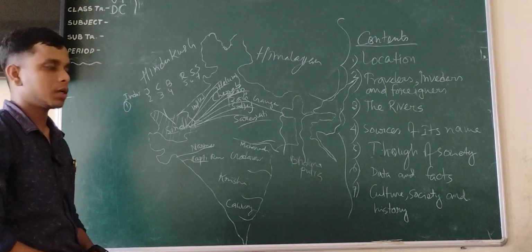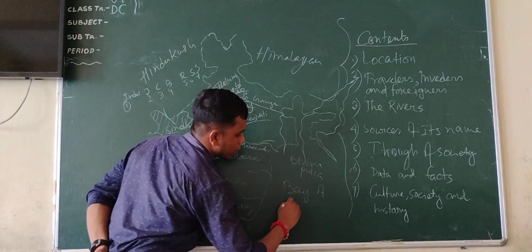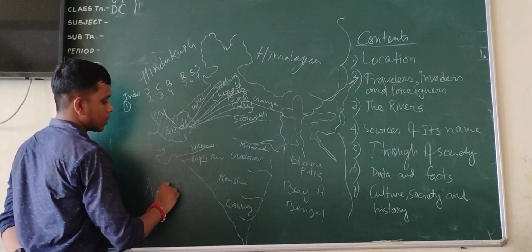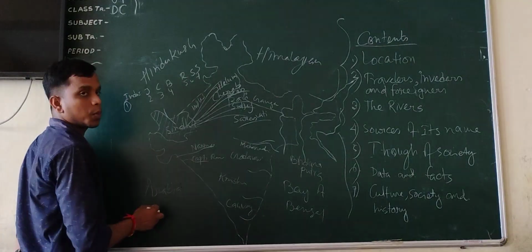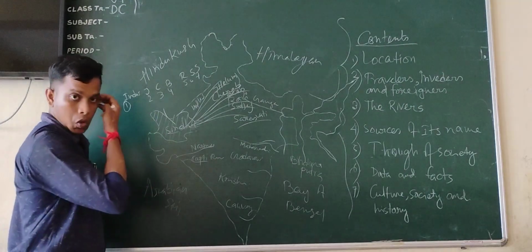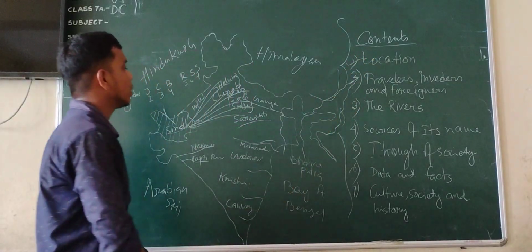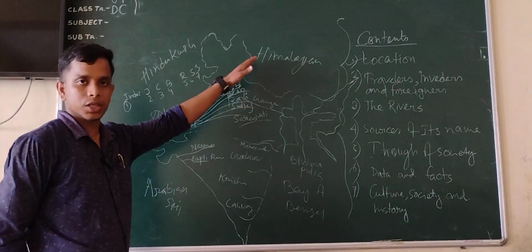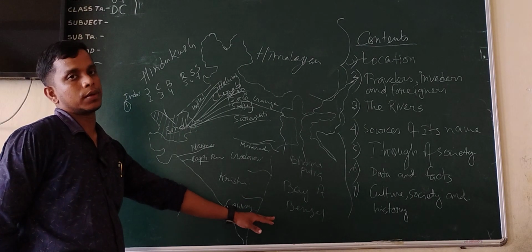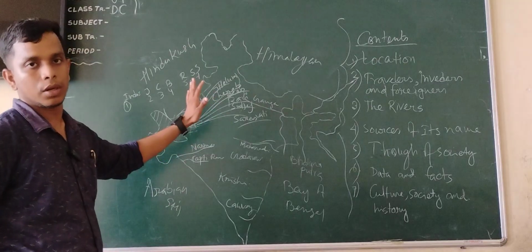Why have I written all these things? Because not only these rivers but also the Bay of Bengal and the Arabian Sea. In the first quote, where the chapter started with a quote of Sri Aurobindo, it has been said that as a location, as we have written point number one, location, the Himalayas in the north and the seas in the south. In between, the land covered with all these things is called Bharat.